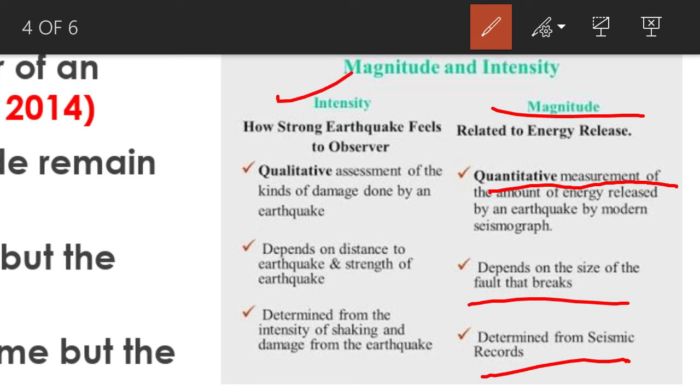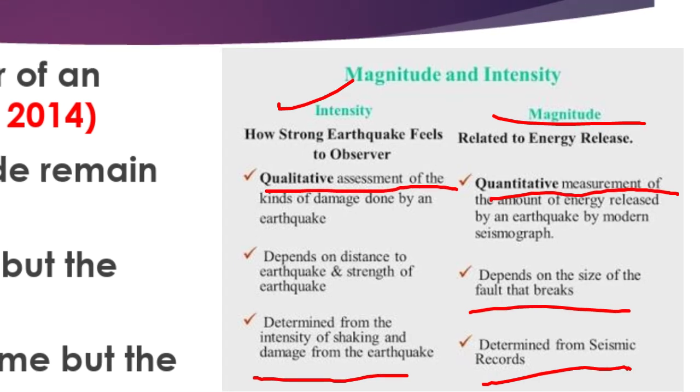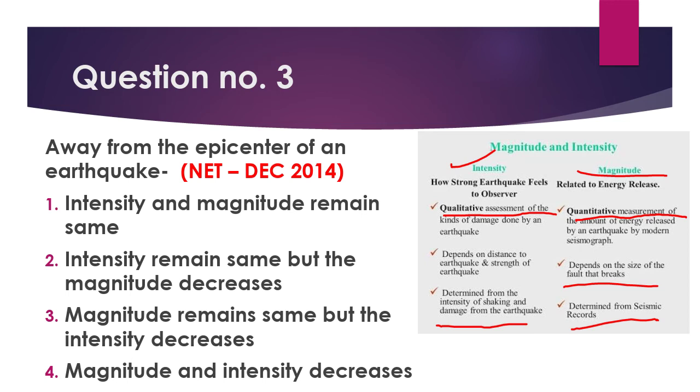But as far as intensity is concerned, it is the qualitative assessment of the kind of damage. How much damage is done by the earthquake is known as the intensity, and this intensity depends on the distance to the earthquake and the strength of the earthquake. So it is mainly based on how far the earthquake is from a place. And the third point is that it is determined from shaking and damage from the earthquake. So these are the differences between magnitude and intensity.